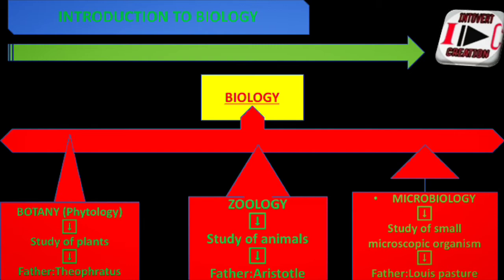Introduction to biology. Biology is divided into three main branches. There are others also, but mainly these three: botany, zoology, microbiology. Botany is also called phytology, and botany means study of plants. Father of botany is Theophrastus. Next one is zoology, study of animals. Father of zoology is Aristotle. And third one is microbiology, study of small microscopic organisms. The father of microbiology is Louis Pasteur.